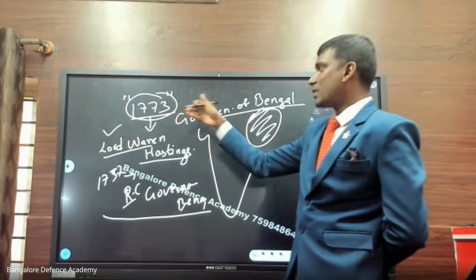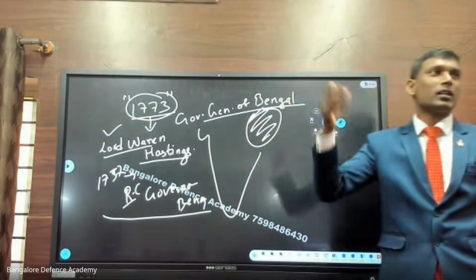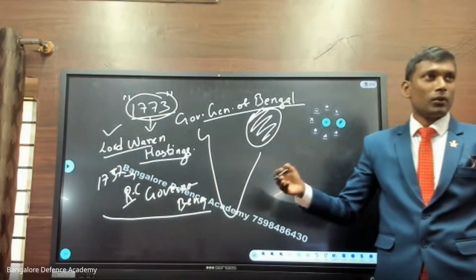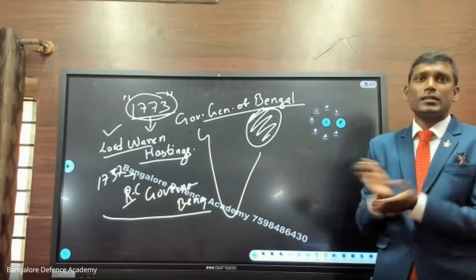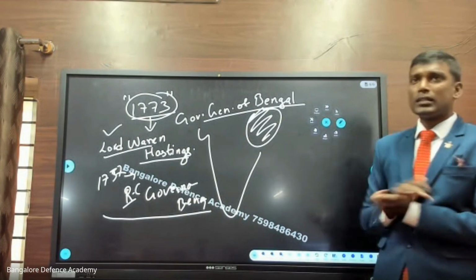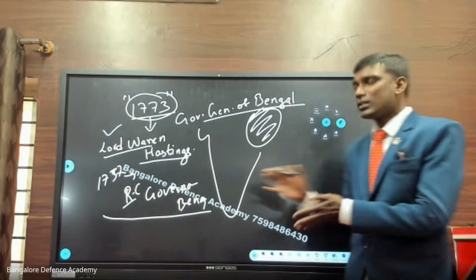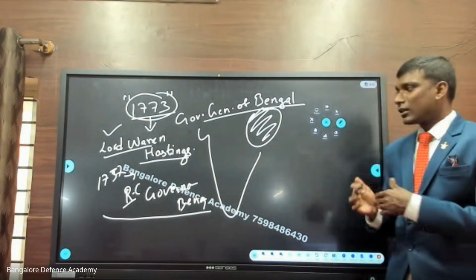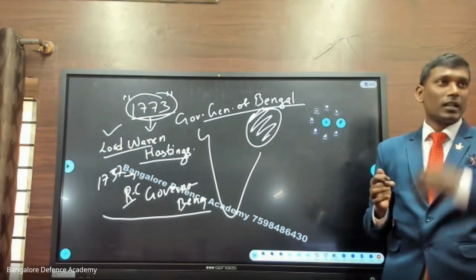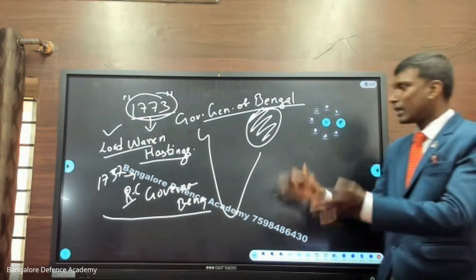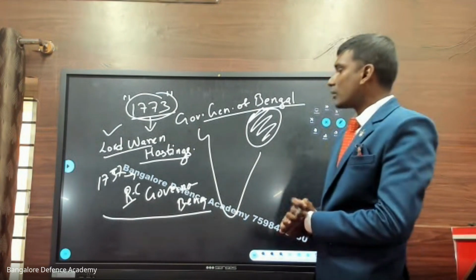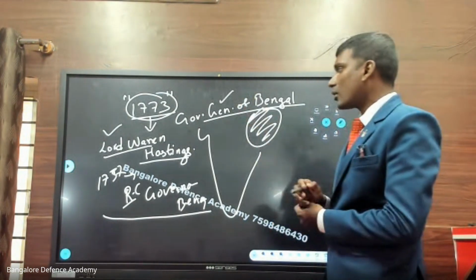So remember, from 1773, every 10 years, the government is bringing new laws. The new law, change in the taxes, something new for the people here. Then slowly, people are not happy with the rules. They say, no, we don't want this, we don't want that. Fights are going on. So now the second question is Governor General of Bengal.